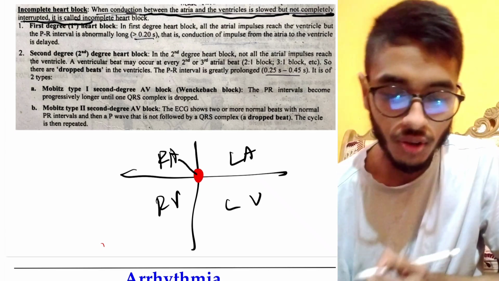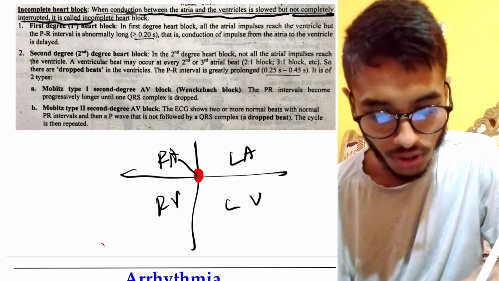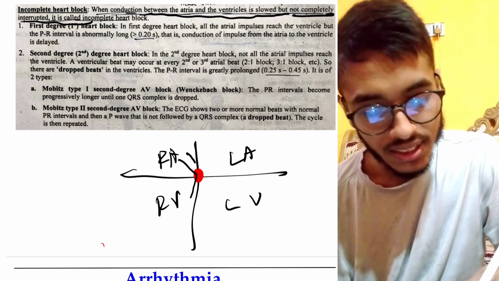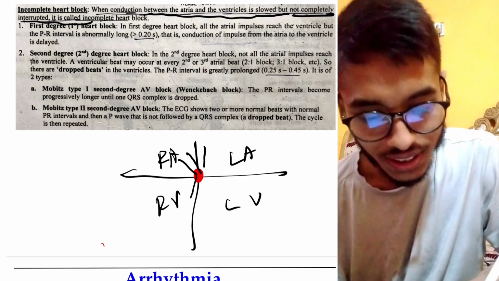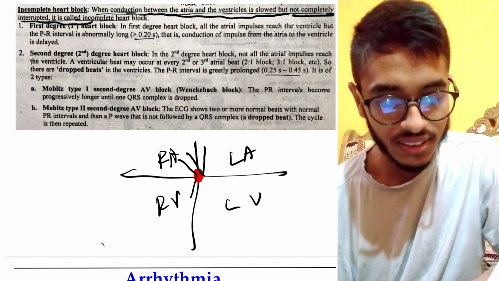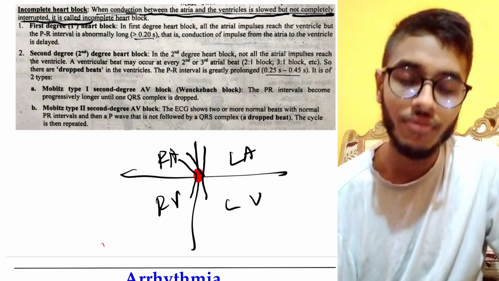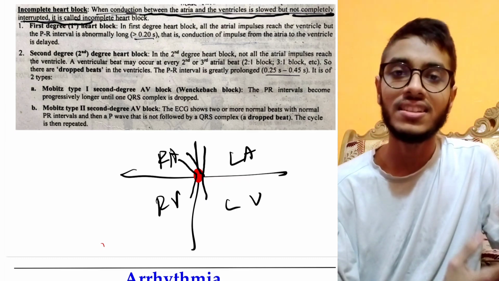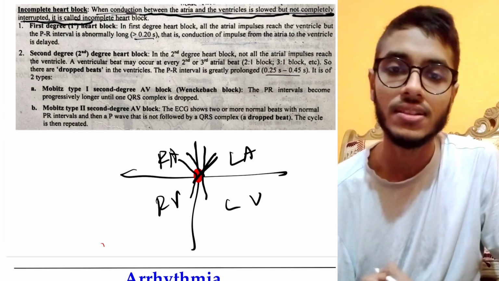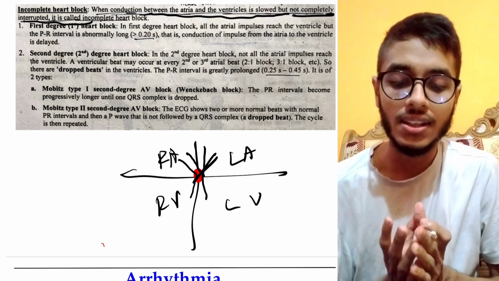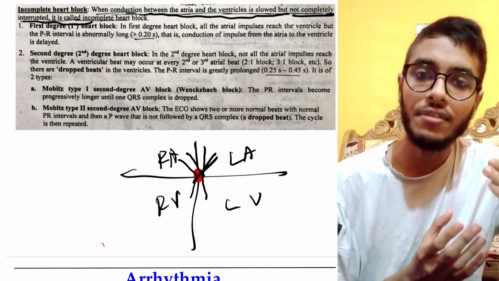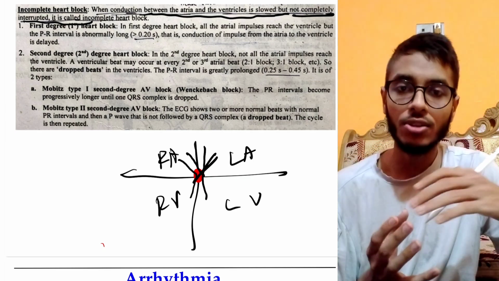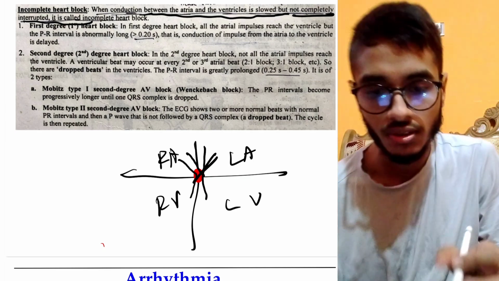Impulse has come to the AV node, it has gone to the ventricle, okay? Impulse has come to the AV node, it has not gone to the ventricles. Again, impulse has come to the AV node, it has gone to the ventricles, but again two missed impulses. So overall, impulses are coming from the SA node to the AV node, but the AV node is not being able to deliver all the impulses to the ventricles.